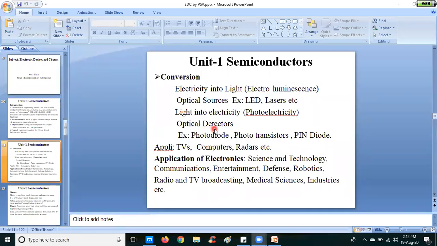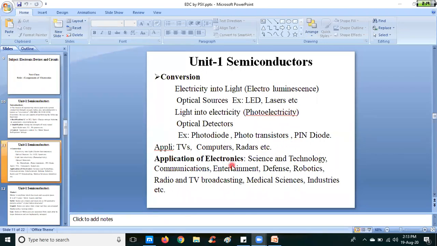Examples of optical detectors are photodiodes, phototransistors, and PIN photodiode. We can call this P type, I type, N type photodiode. These are the applications of optical detectors. This type of conversion operation can be found in TVs, computers, radars, etc. We can use these optical applications in this equipment.